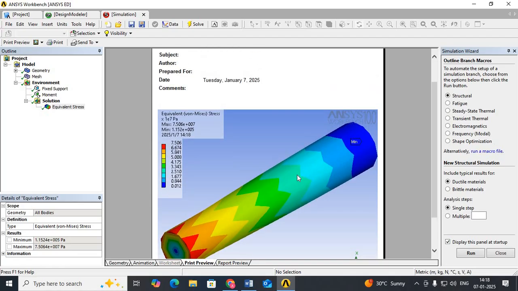So this is how the stresses can be analyzed by using Ansys Workbench.